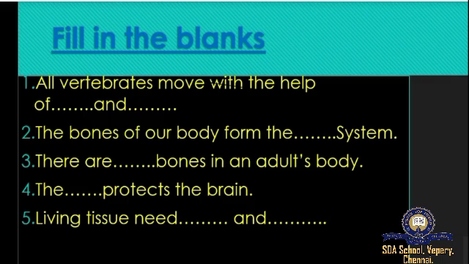There are dash bones in an adult's body. There are 206 bones in an adult's body. The dash protects the brain. Which bone protects the brain? The skull. So you have to write the skull. The skull protects the brain. Living tissue needs dash and dash. Living tissue needs food and oxygen. So I think everyone understood this part.